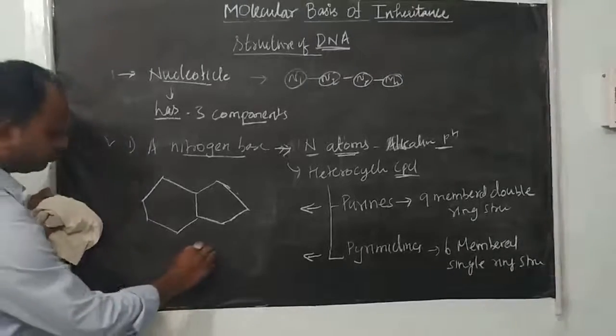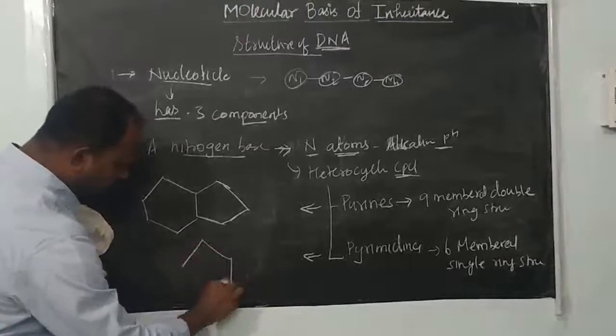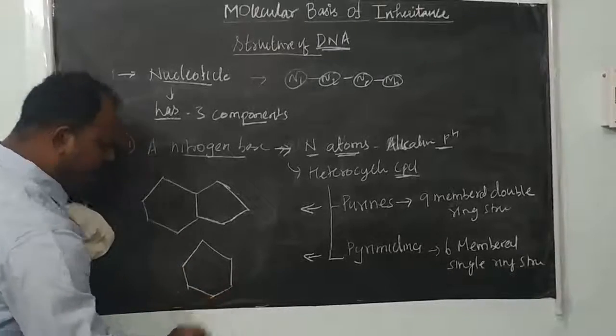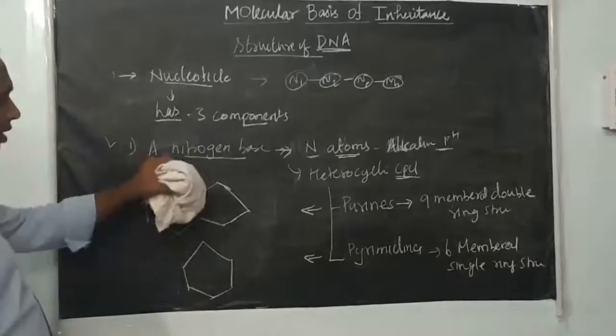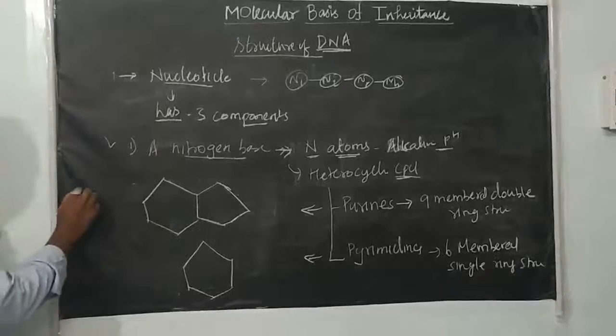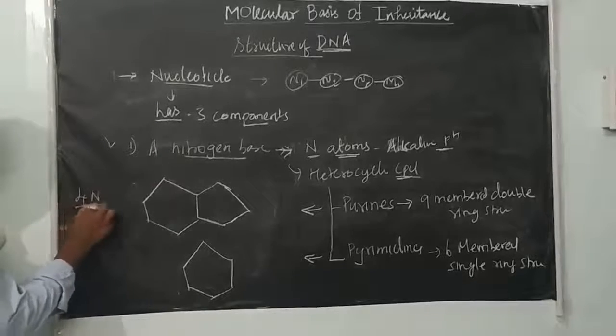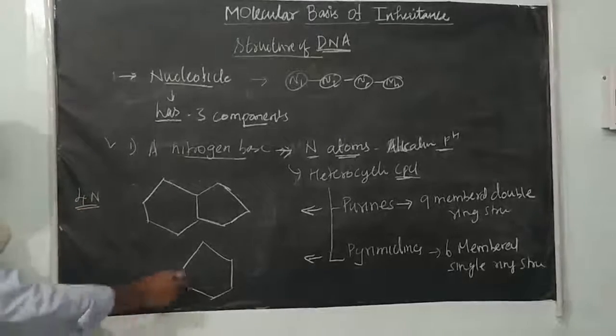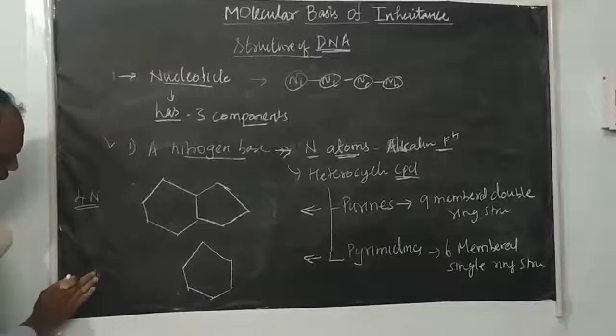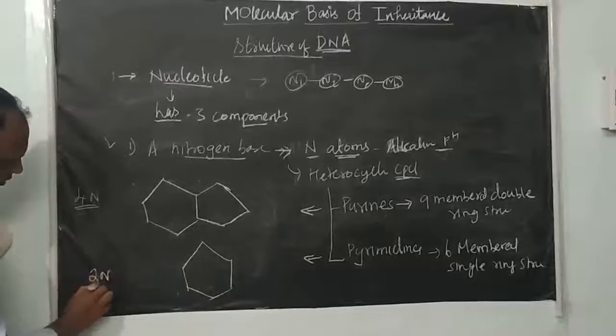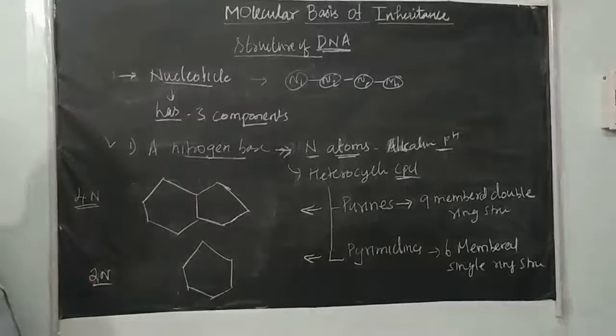On all, there is only one 6-member heterocyclic ring. But these purine bases contain 4 nitrogen atoms in the rings, but this one contains only 2 nitrogen atoms in the rings.